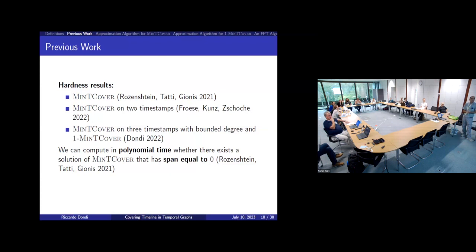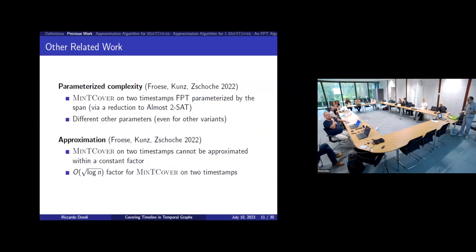On the other hand, Rosenstein et al. show a positive result. Let's say we want to decide, given a temporal graph, if it's possible to find an activity timeline of span equal to 0. This can be done in polynomial time. It is a reduction to 2-SAT basically. Okay, this is for the hardness result.